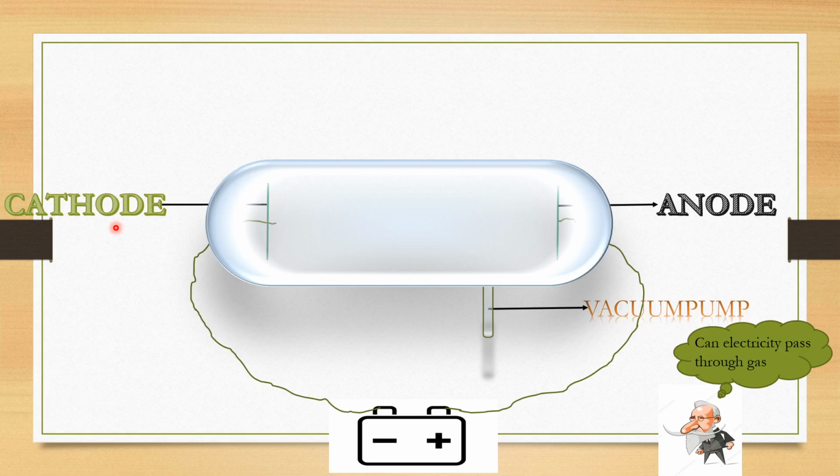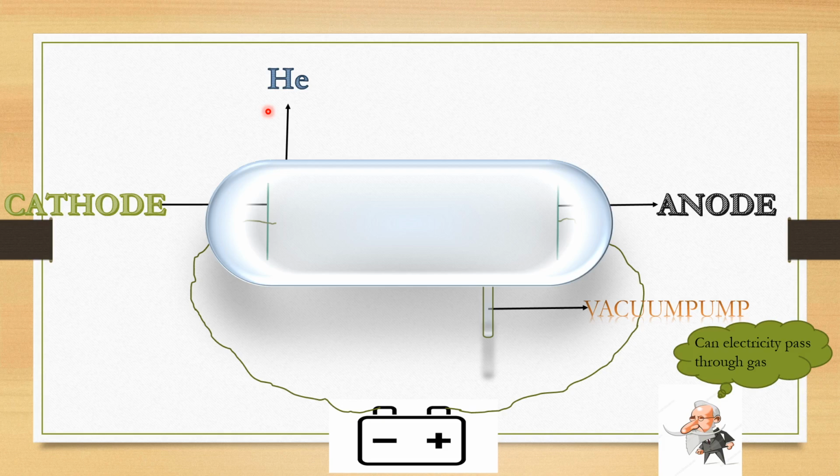Now he filled the glass tube completely with helium gas. Before that, let's see why he selected helium gas. There are so many gases around us, but he selected only helium. Why? Because it is an inert gas.